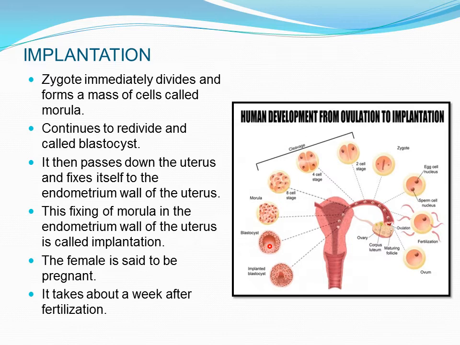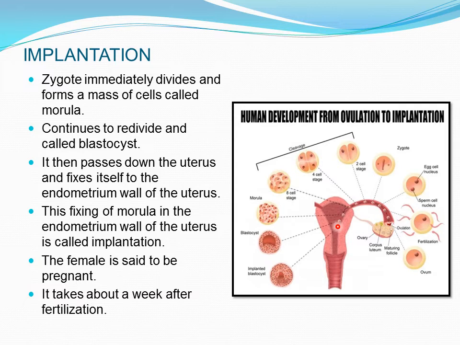This blastocyst passes down to the uterus. What we have just shown in the pictures happens in the fallopian tube, and the main part of the blastocyst is implanted in the wall of the uterus, that is, the endometrium of the uterus.